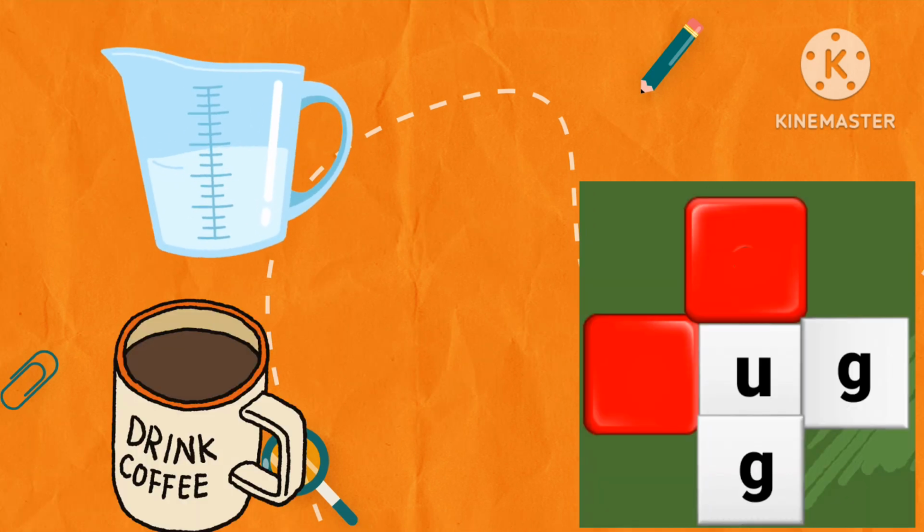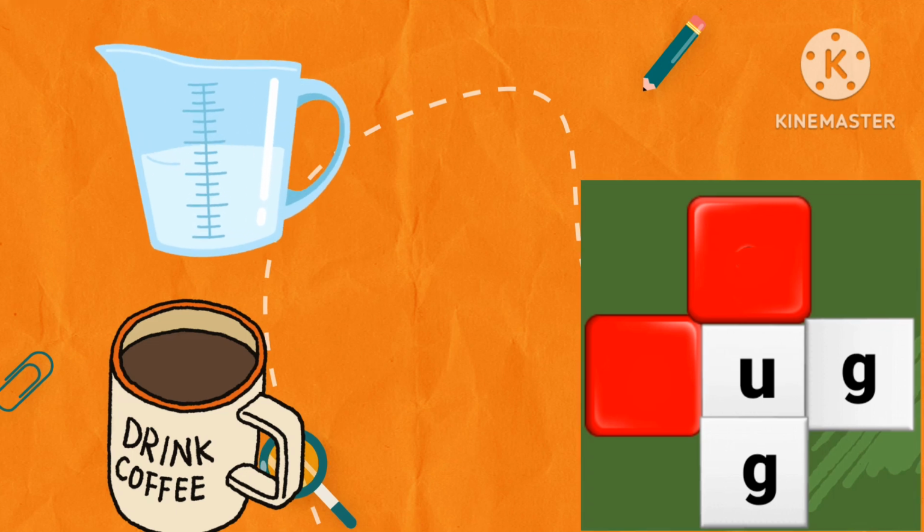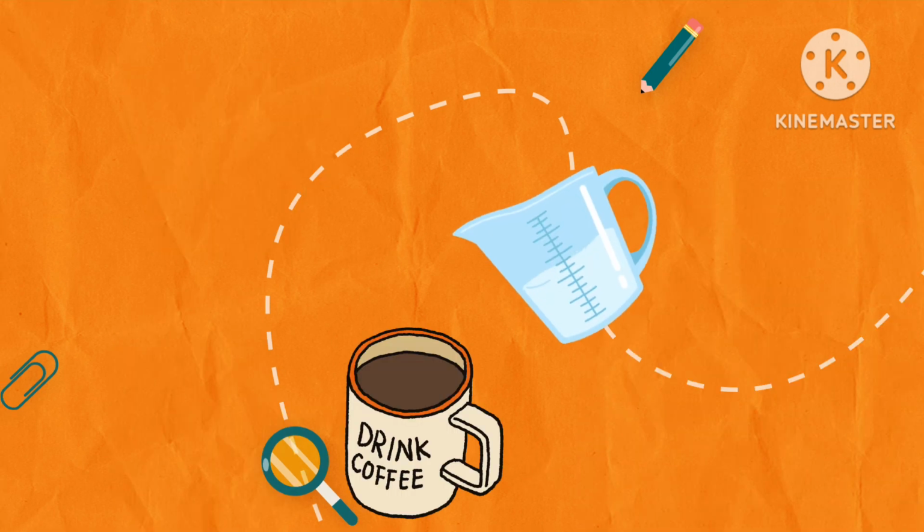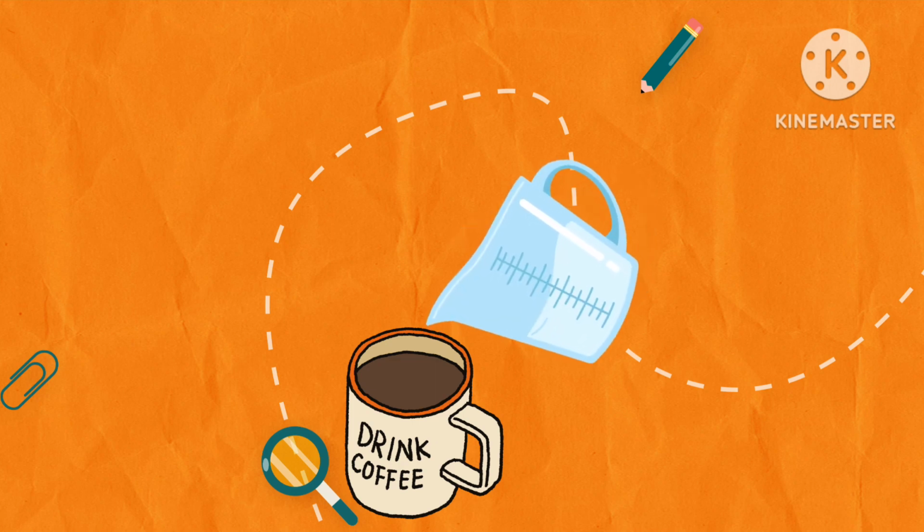Next, look at the pictures and guess the words. Jug. Mug. Spell the words. J-U-G. Jug. M-U-G. Mug. Which letters are missing? J. So you have to drop letter J for jug and letter M for mug. Can you please pour some milk from the jug into my mug?